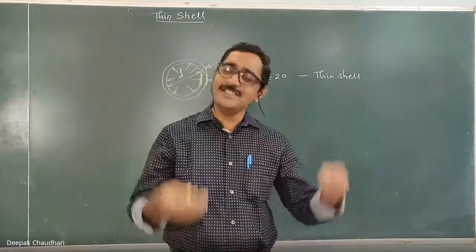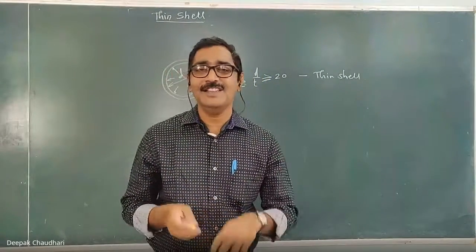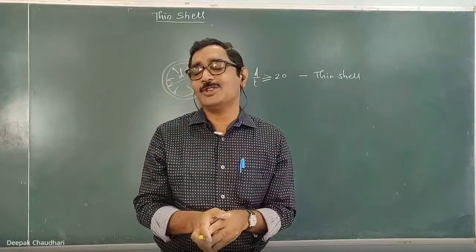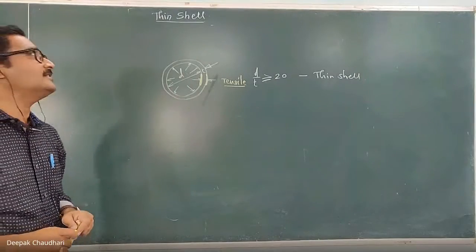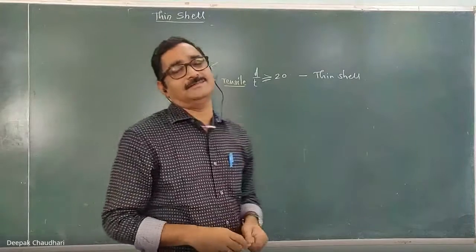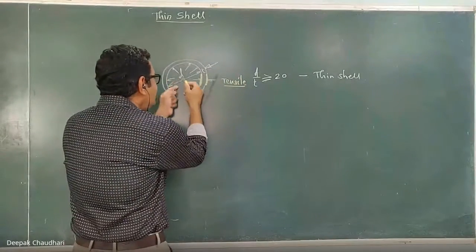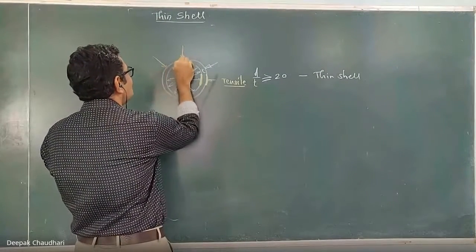Just imagine, it is exactly similar to when you blow the balloon. The shell is elongated, and tensile stresses are induced in the shell of the vessel. On the other hand, sometimes the inside pressure is less than the outside pressure.